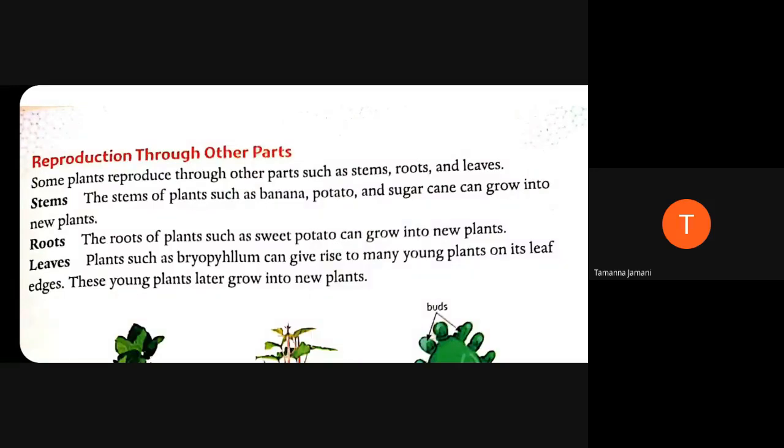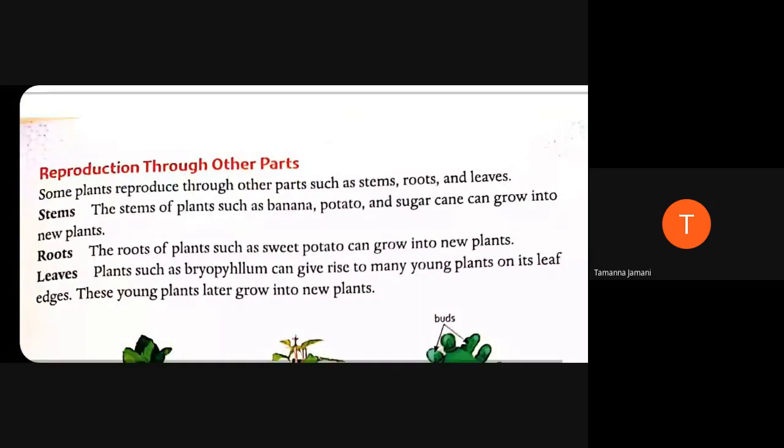Roots. The roots of plants such as sweet potato can grow into new plants. Now, the sweet potato itself is known as a root. It is a root of the plant. It grows inside the soil, not upon the soil. So while we plant it inside the soil, we will get a new plant. It is called development through the roots. So this reproduction occurs through the roots.